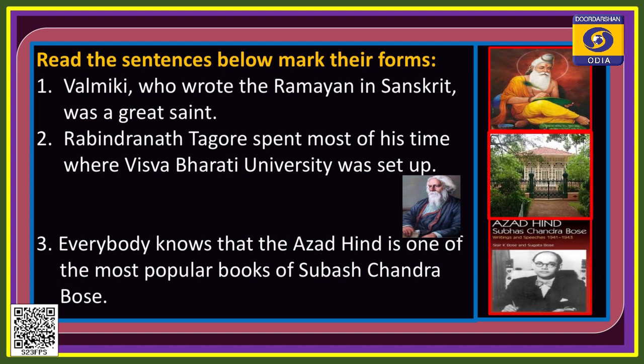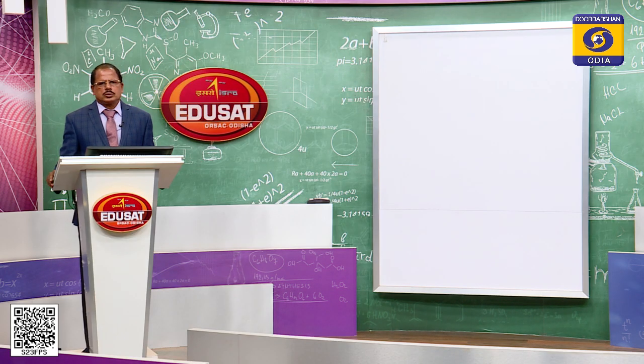In the first sentence, Valmiki was a great saint, and we can know something more about Valmiki by reading the middle part, who wrote the Ramayana in Sanskrit. That means Valmiki was a great saint and he wrote the Ramayana in Sanskrit. So, the middle part is a relative clause; it describes Valmiki, who wrote the Ramayana in Sanskrit.